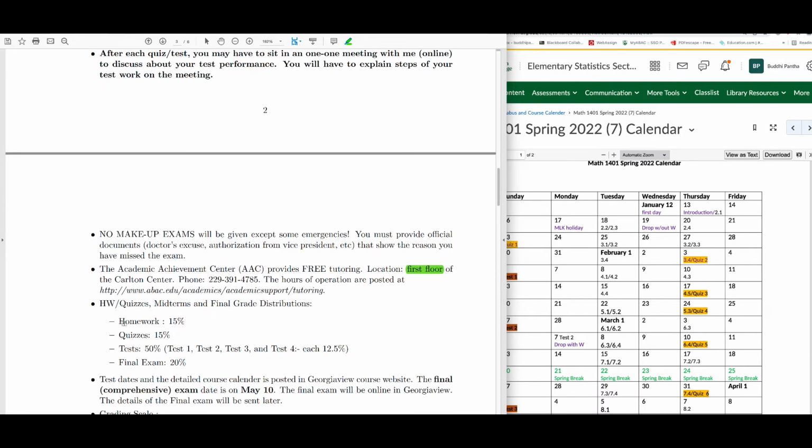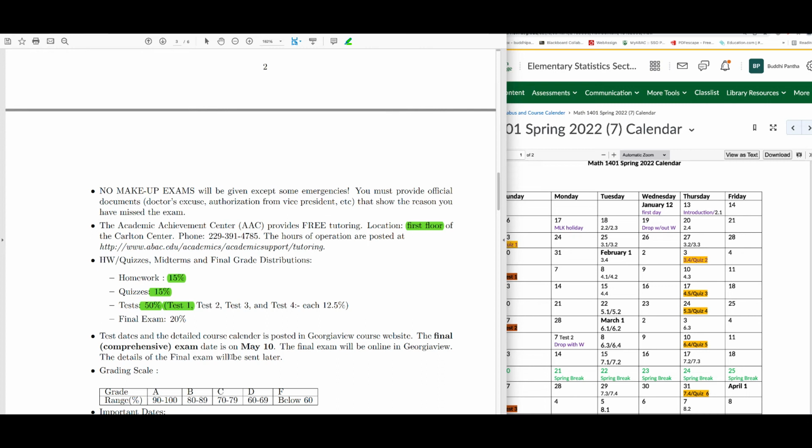So for the grading: the Connect Math homework is 15%, quizzes are 15%, there will be 4 tests, totaling 50%, with each test carrying 12.5%, and the final exam is comprehensive, which will be 20%, okay?